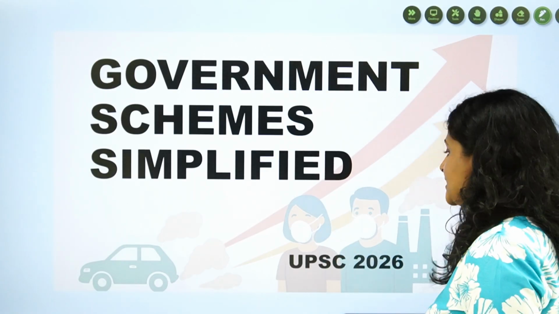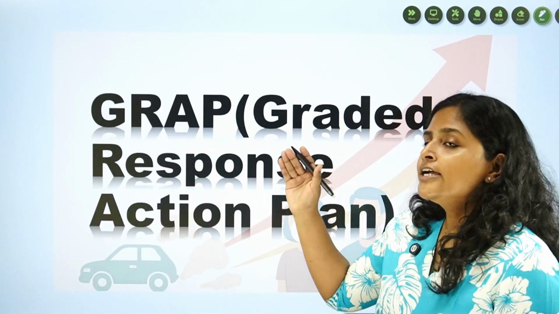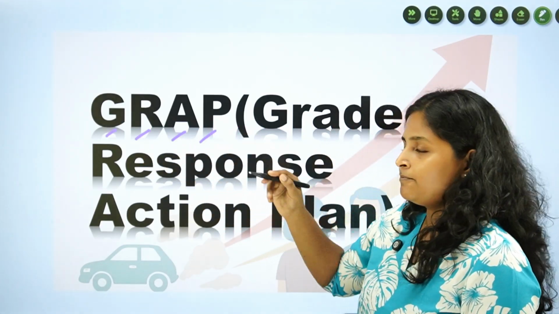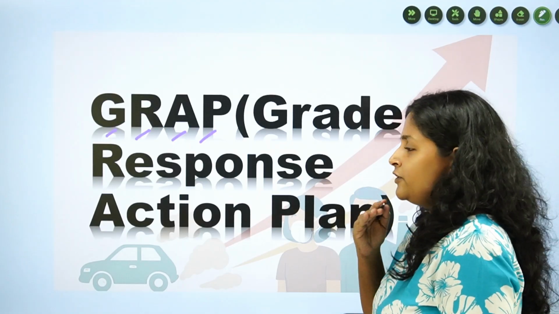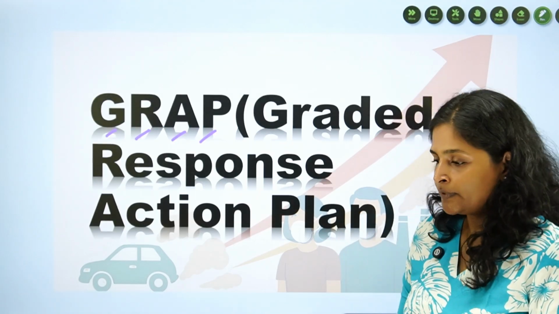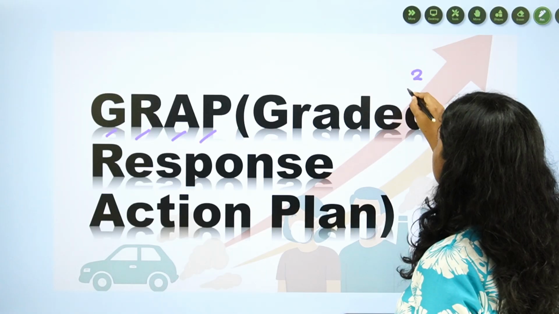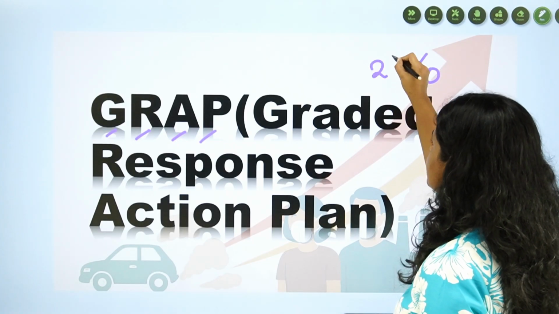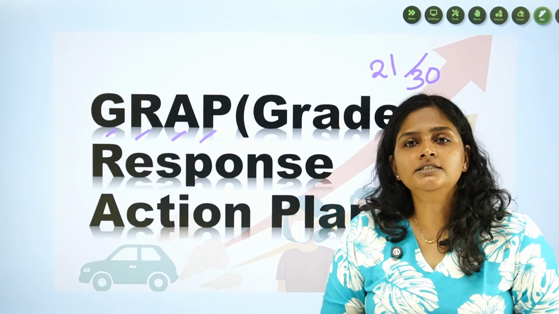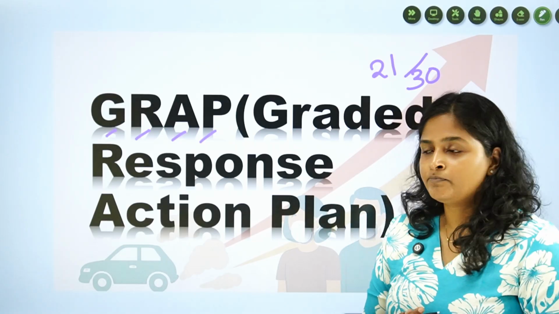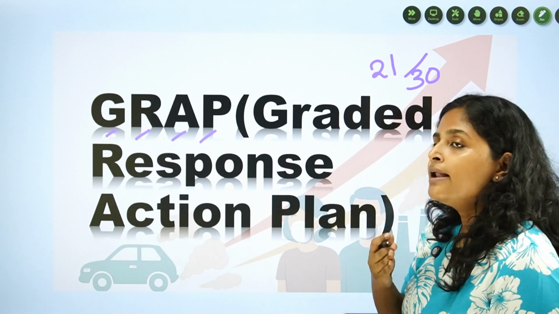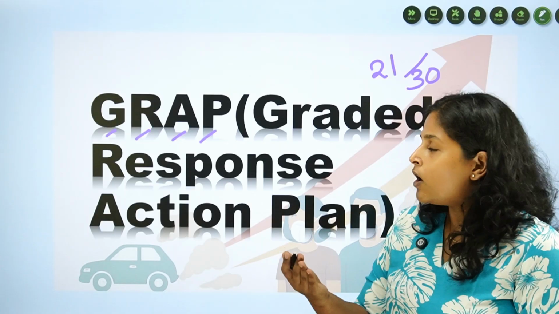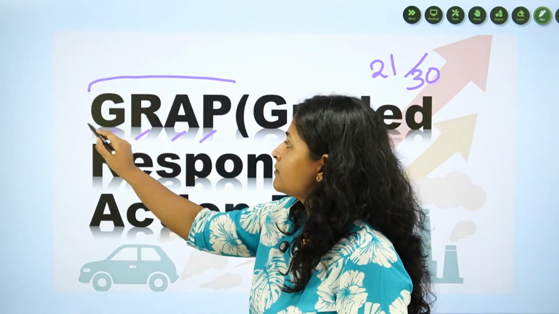Today we are going to discuss a scheme called GRAP, or Graded Responsive Action Plan. Before going into the scheme, let me tell you one thing. If you take the 30 most polluted cities of the world, 21 will be from India. That much grave and dangerous air pollution is affecting India. So to tackle these air pollution issues, the government has put forward many programs. One of them is this GRAP.